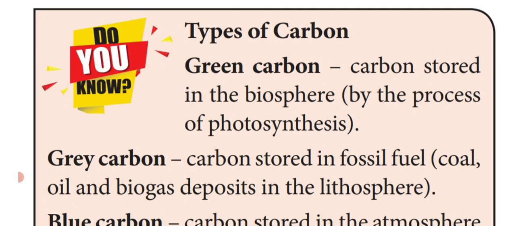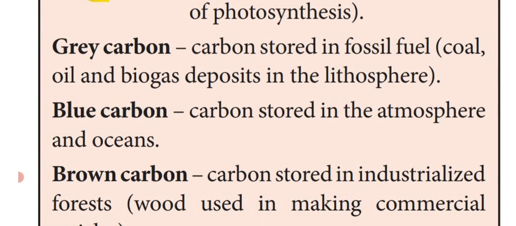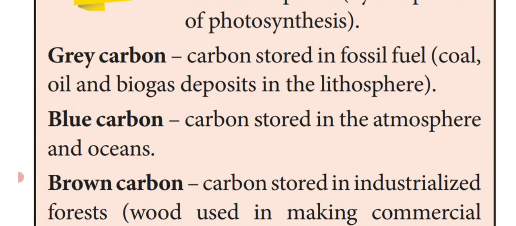Next, types of carbon. That means there are different types of carbon. One is green carbon. Green carbon means the carbon dioxide which is absorbed by plants for the photosynthetic process. Then the second one, grey carbon. That means carbon which is stored in fossil fuels, that is coal, petroleum and biogas, which is deposited in the rocky region, the lithosphere. That is said to be grey carbon.